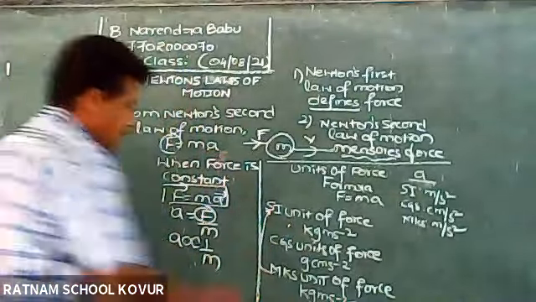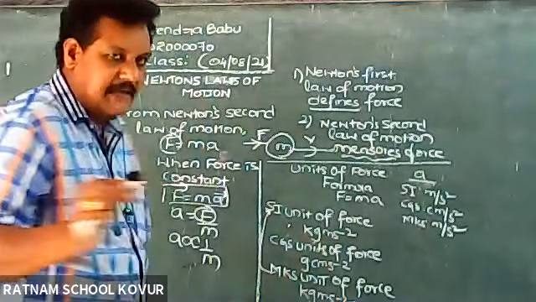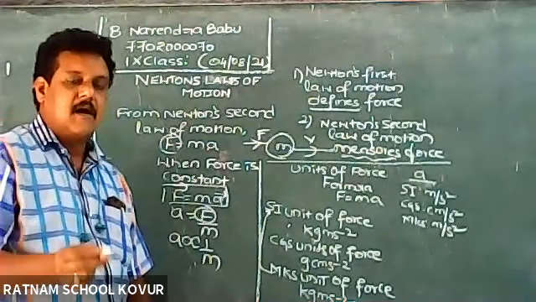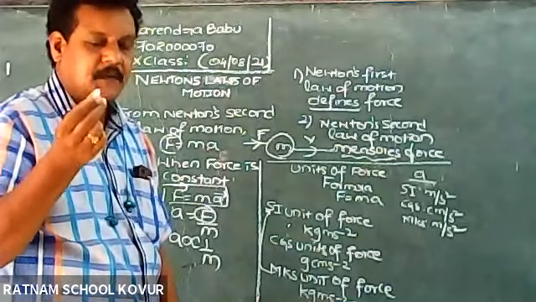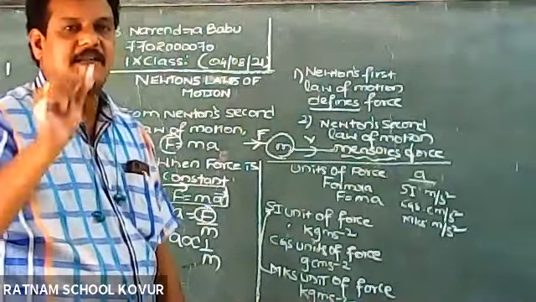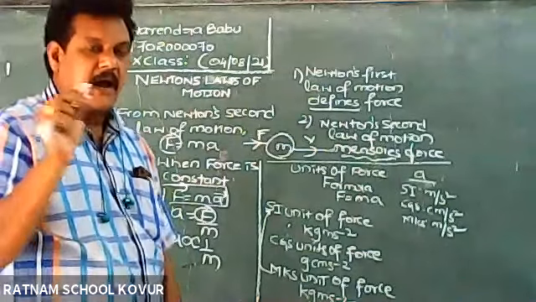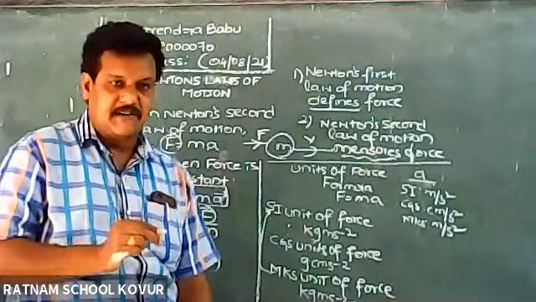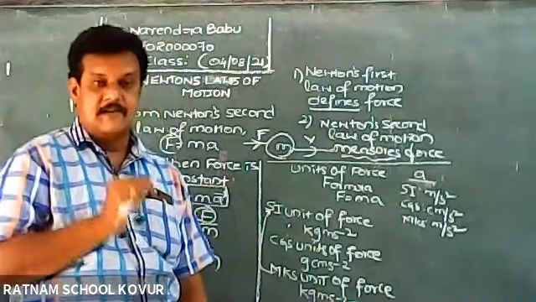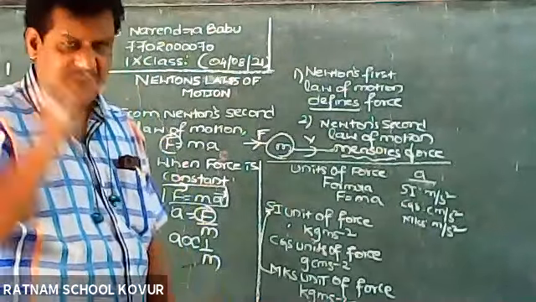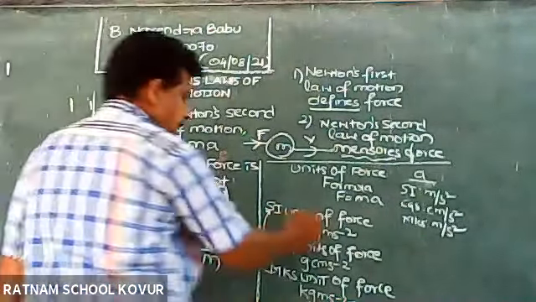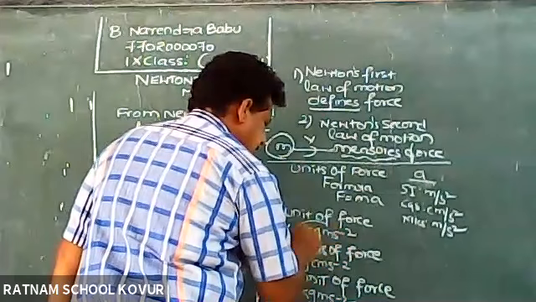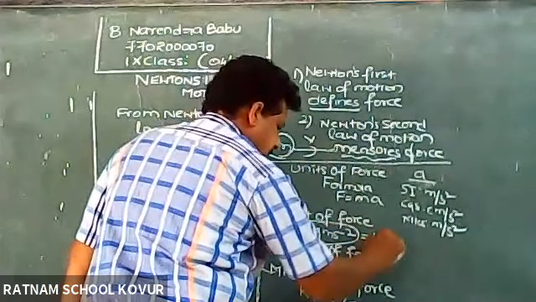And here you have to remember, since Newton has discovered related to force, his unit is kept. The unit of force is kept in the honor of Isaac Newton. So SI units were given the name of the physicist, as we already discussed when we discussed the rules for writing units in the SI system. So SI unit of force is named after the physicist Newton. So this 1 kg meter s power minus 2 is called 1 Newton.